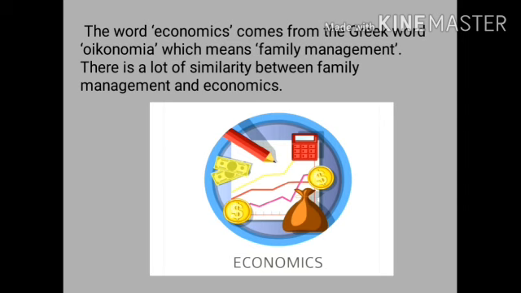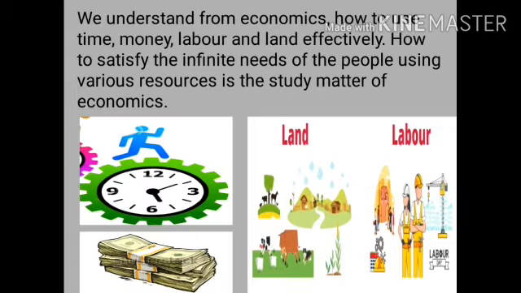The word economics comes from the Greek word oikonomia, which means family management. There is a lot of similarity between family management and economics. We understand from economics how to use time, money, labor and land effectively, and how to satisfy the infinite needs of the people using various resources. This is the subject matter of economics. Here, labor refers to any human effort directed to the production of goods or services, and land refers to the free gift of nature. That includes not only the land but also the mineral wealth available.